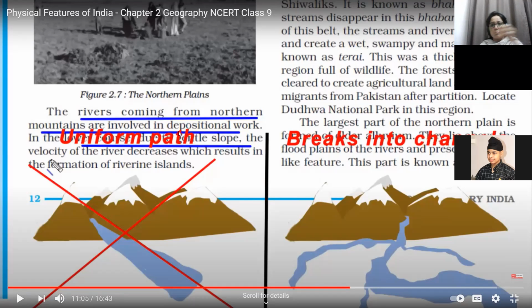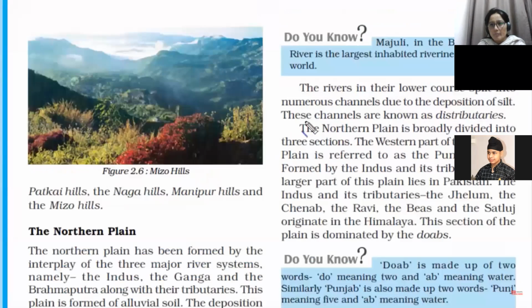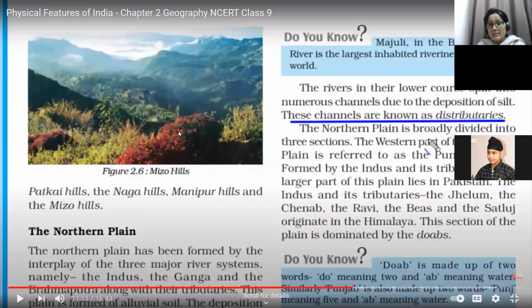The river will start expanding into different channels, unlike the deep gorges and rugged terrain of the mountains. So these channels are known as distributaries. So what are distributaries? Distributaries are small streams that come out from the main river when a river is moving on an extremely plain area with a gentle slope, and the river is not able to move fast because the river is full of sediments.